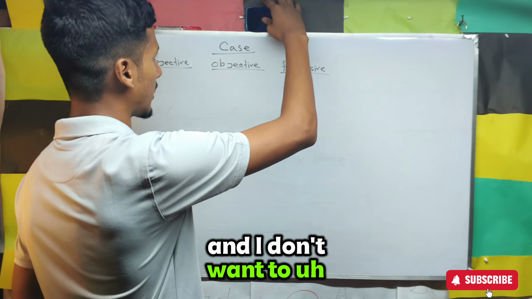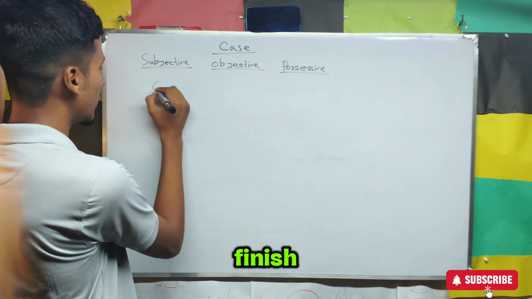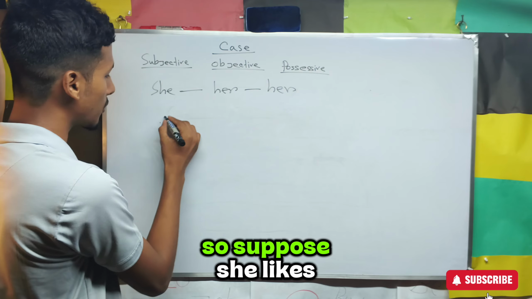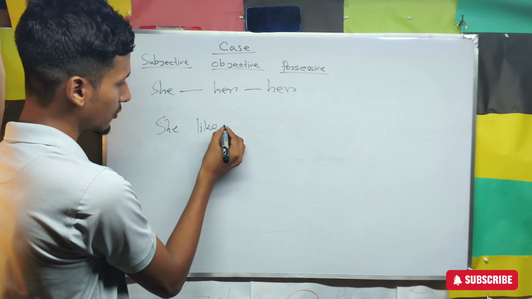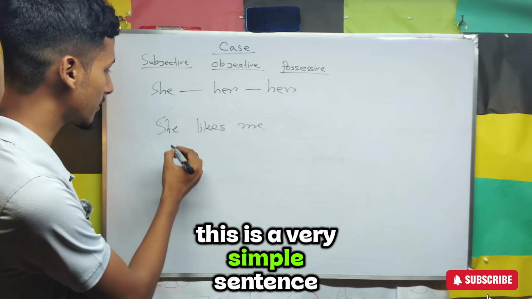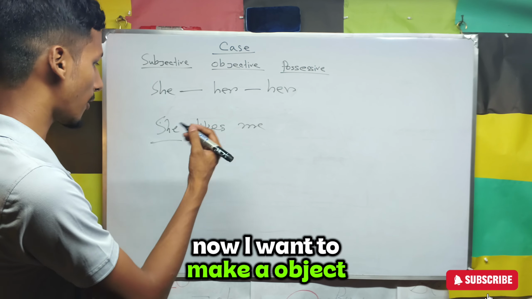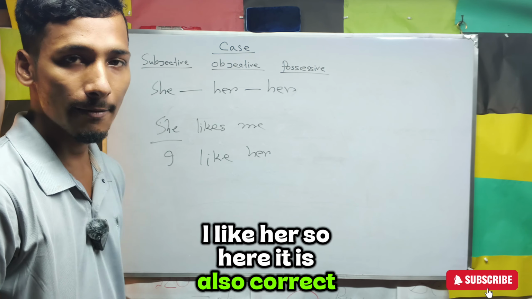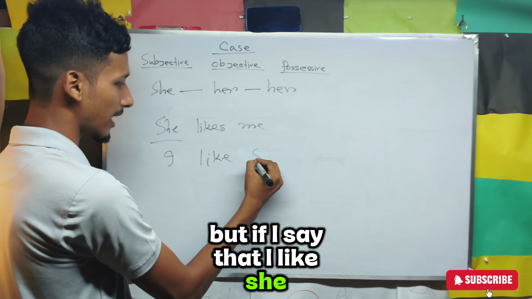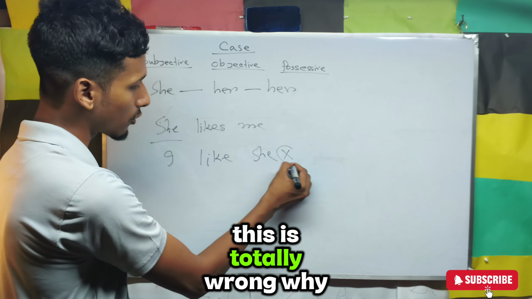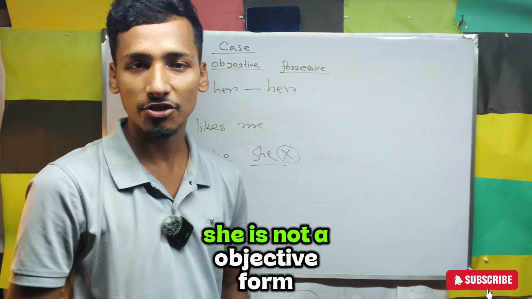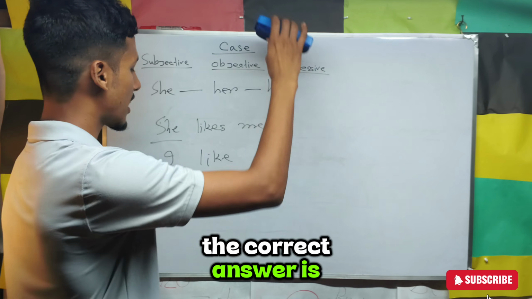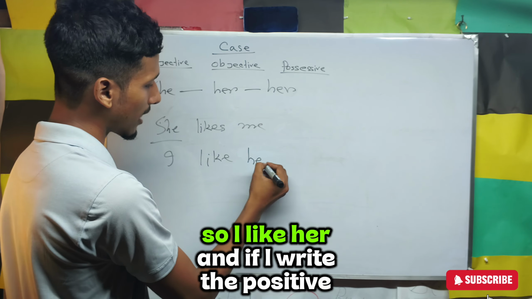And I don't want to give you more examples, but before I finish, let me give you this example: she and her. Okay, so suppose she likes me. Okay, this is a very simple sentence. Here she is the subject. Now I want to make object. I like her. So here it is also correct. But if I say that I like she, this is wrong. This is totally wrong. Why? Because she is the subjective form. She is not an objective form. She is the subjective form. So here the correct answer is I like her.